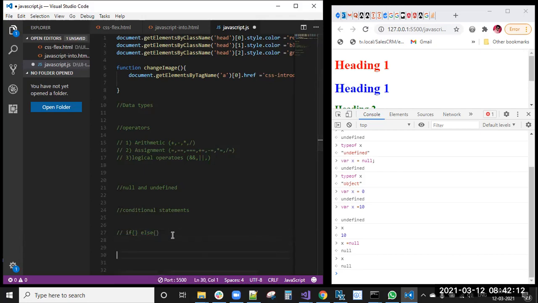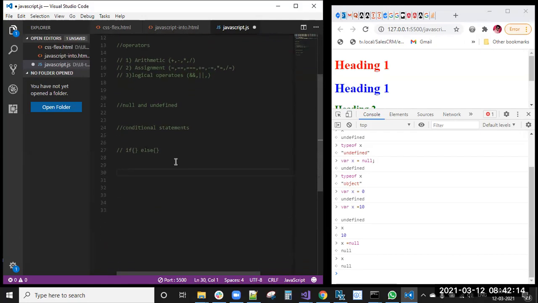So why will we use conditional statements? Suppose, in a real-time example, we have one job application.